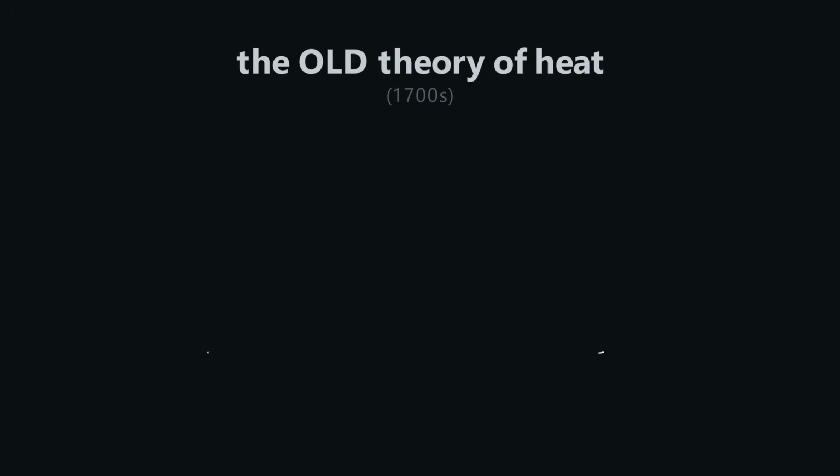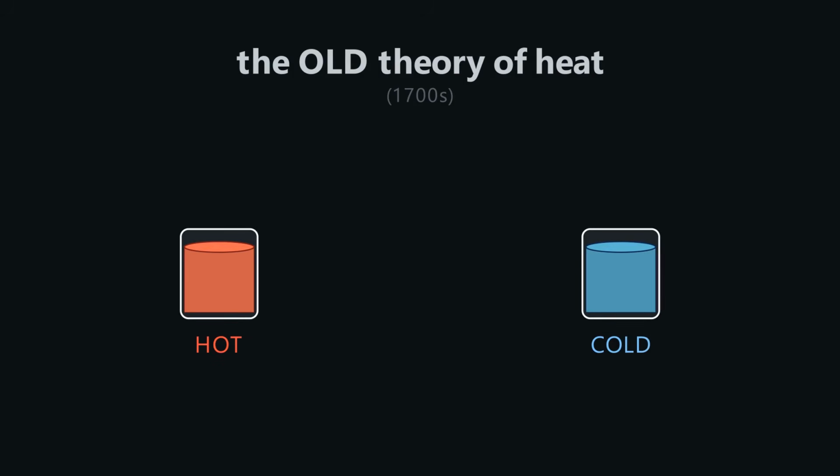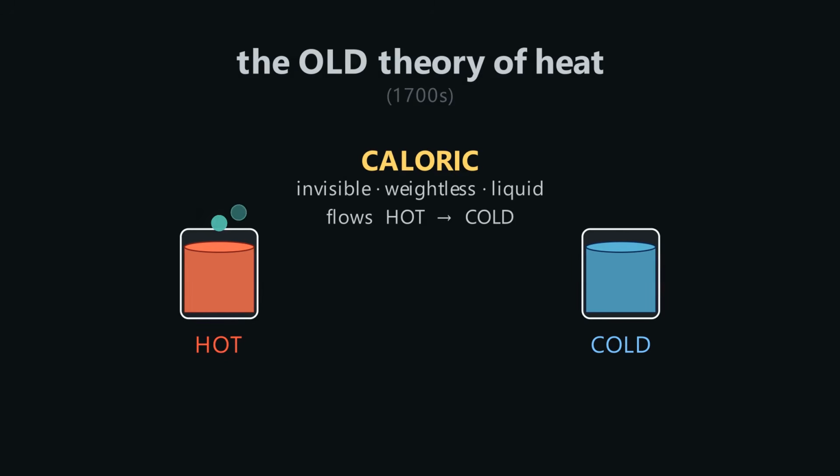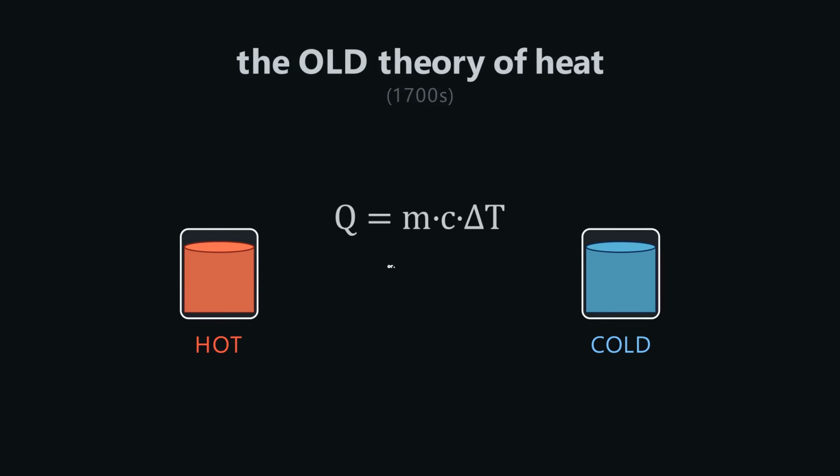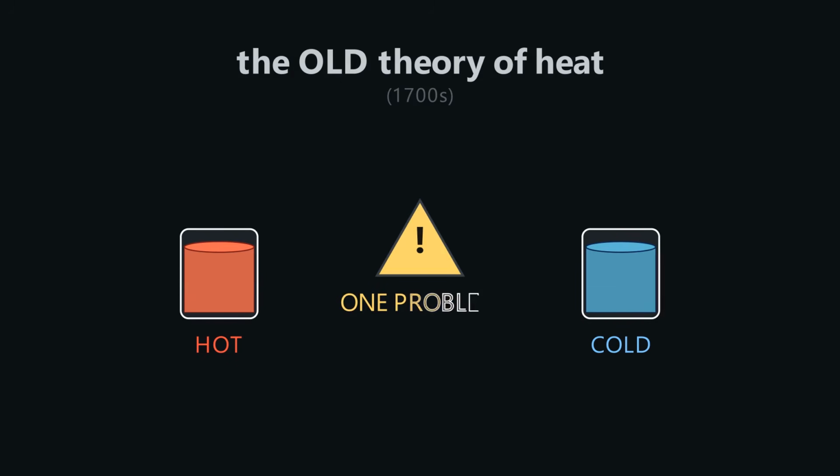For over a century, scientists believed heat was a fluid. They called it caloric, an invisible, weightless liquid that flowed from hot things to cold things. It made perfect sense. Heat flows. Hot water pours warmth into cold water. The math even worked, sort of. There was just one problem.